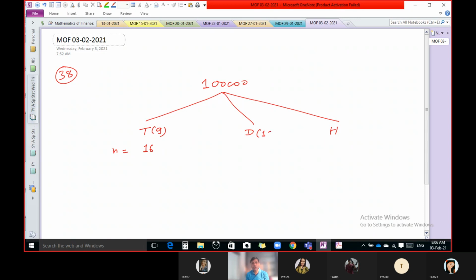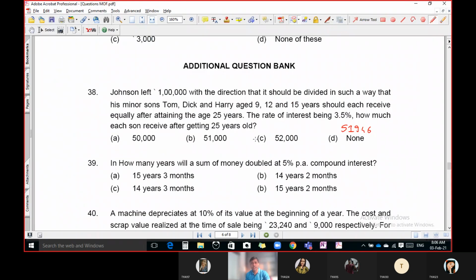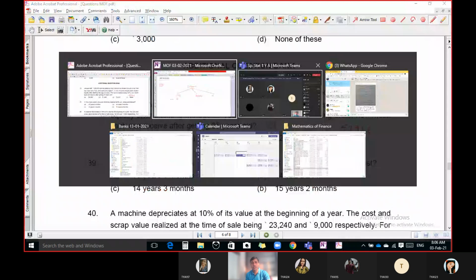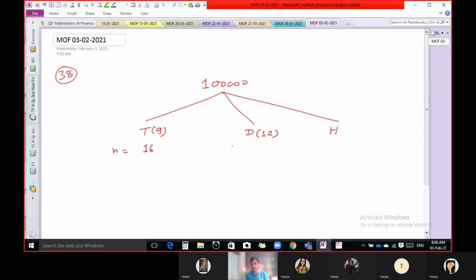Dick is 12 years old, so after 13 years he becomes 25. And Harry is 15 years old, so after 10 years he attains the age of 25 years.